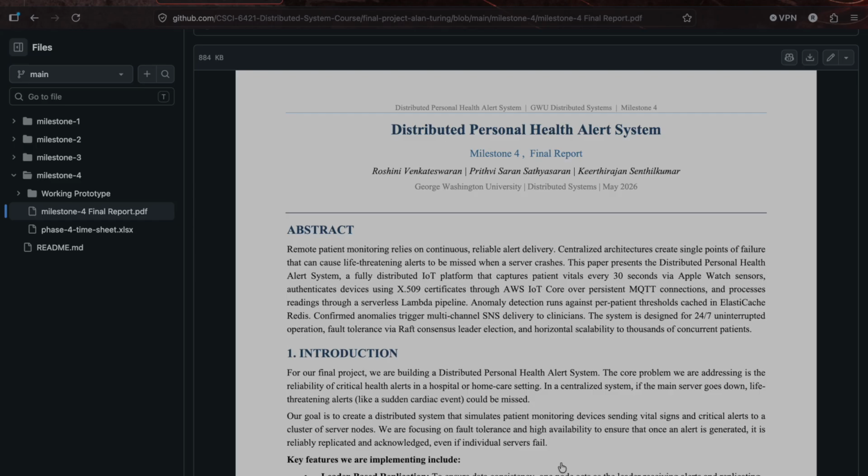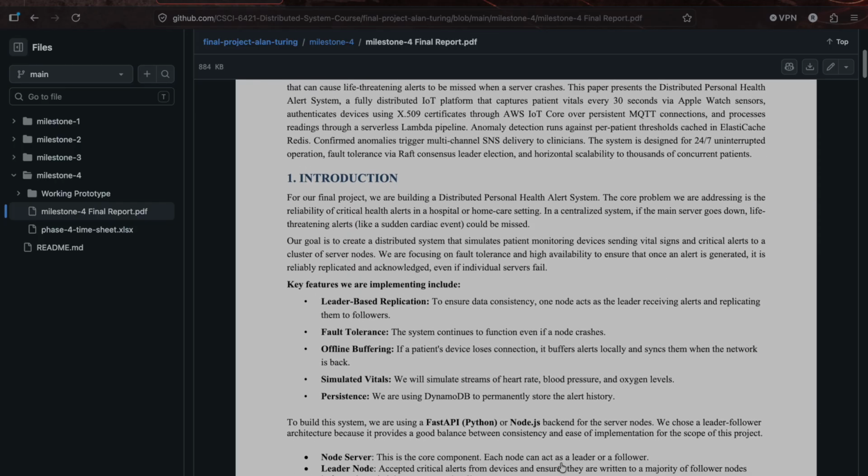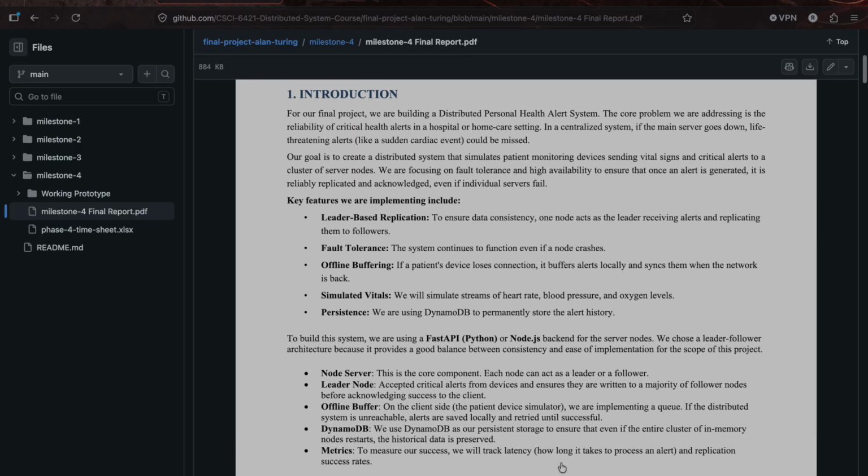The problem we are solving is the fragile nature of real time health monitoring. When a patient's heart rate spikes, the system must process that anomaly and alert a doctor instantly. However, if 100,000 patients' devices sync at the same moment, traditional systems crash under the load or databases get deadlocked. In healthcare, a dropped message or a delayed alert can be fatal. We needed a system that guarantees fault tolerance, handles massive concurrency, and processes streams in real time.